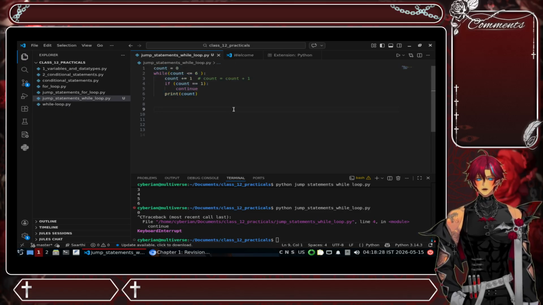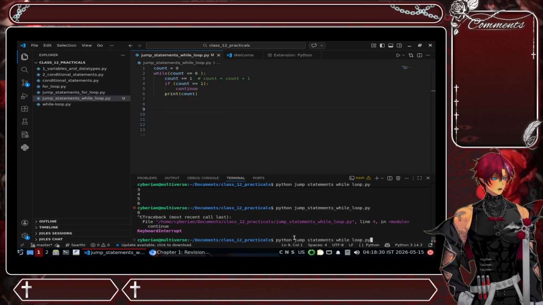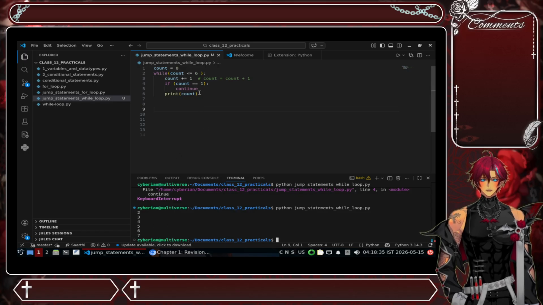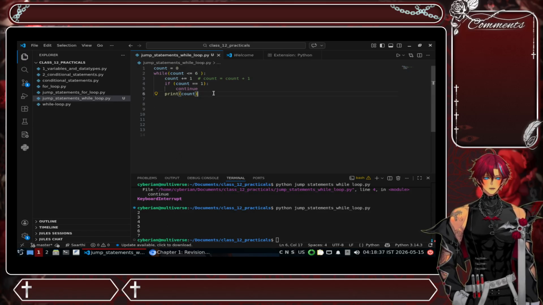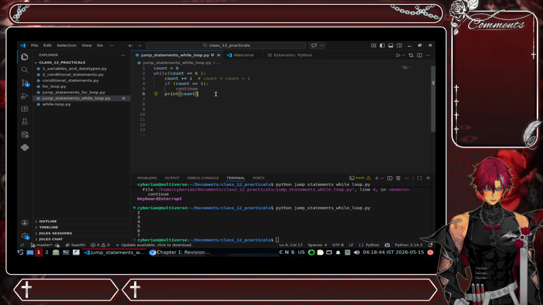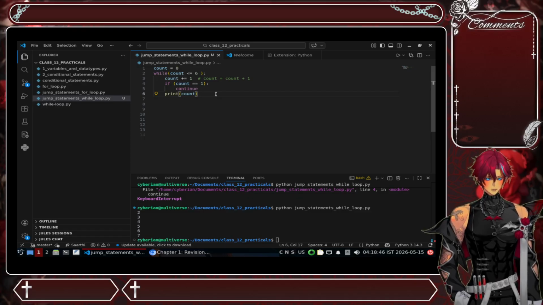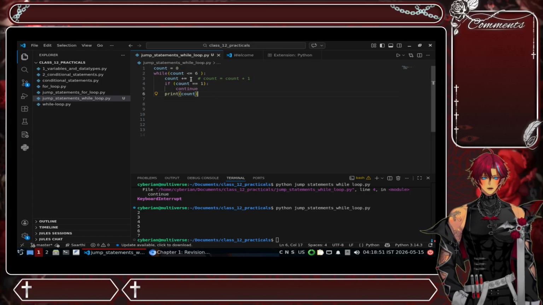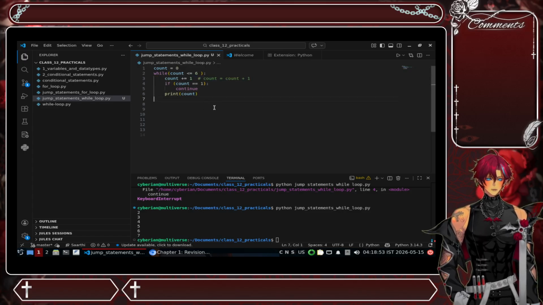So it will skip one. Okay, so now what it does is it starts from 0. If it starts from 0, it increments 1, so we are at 1, and then it checks whether the count is 1 or not, right?